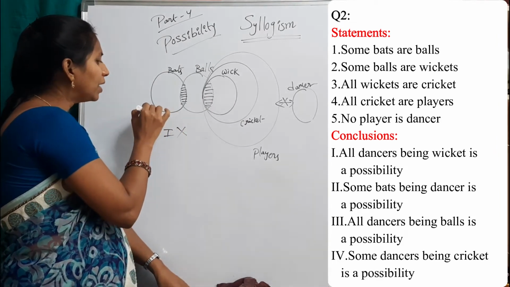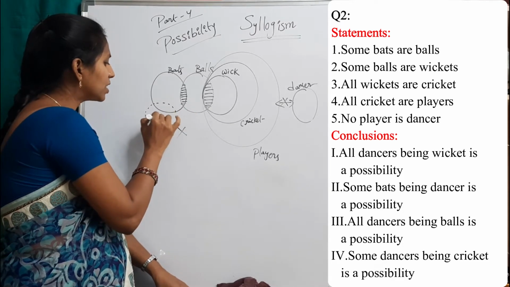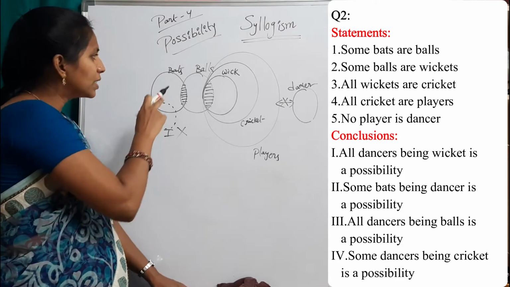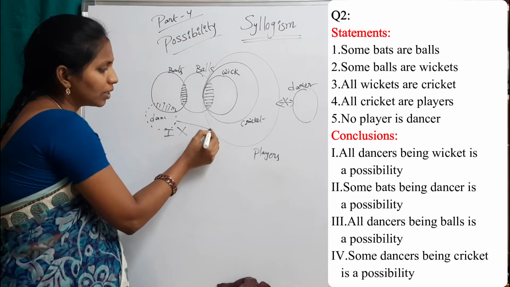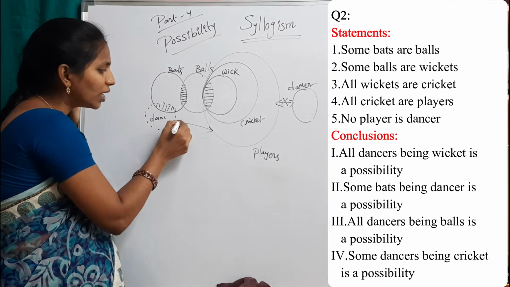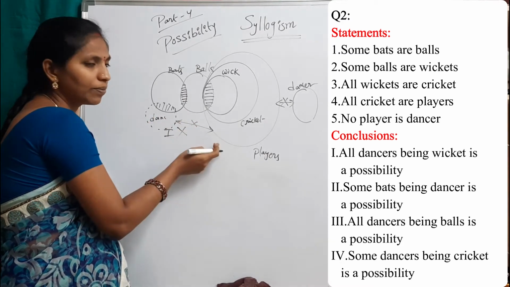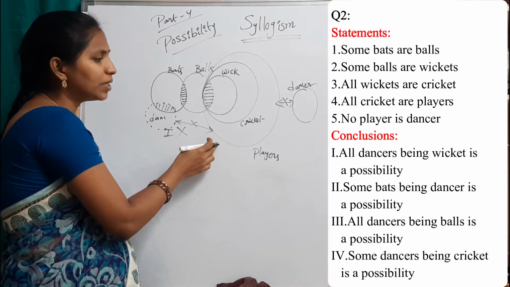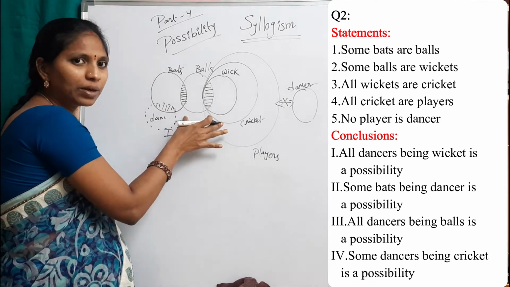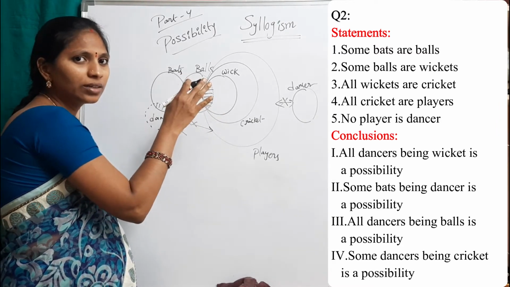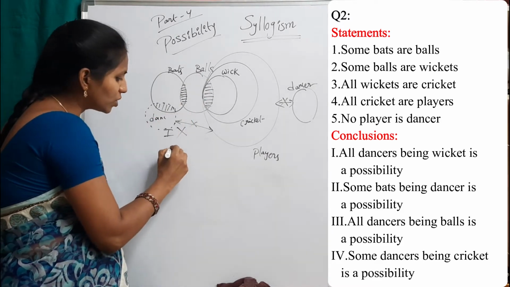Some bats being dancer. I want to write dancer here. But suppose this is a dancer. Some bats being dancers is a possibility. See, there is no relation between this dancer and players. So all statements are true. Means this possible diagram does not violate statements. That's why the second conclusion is true.